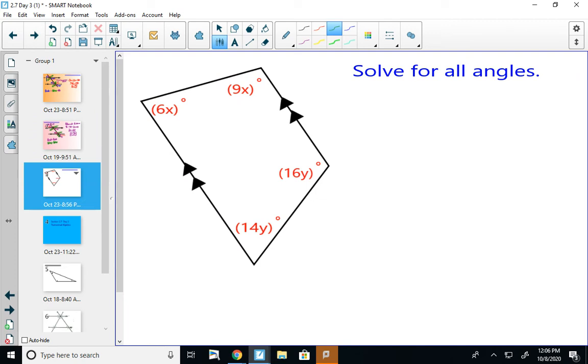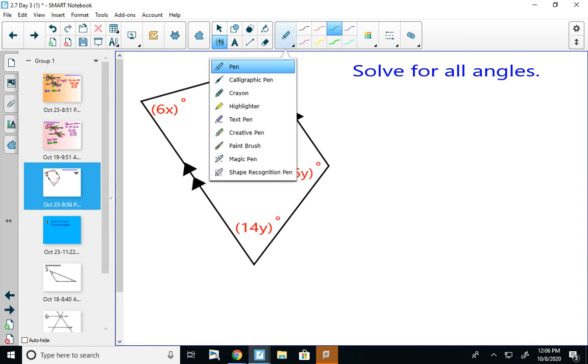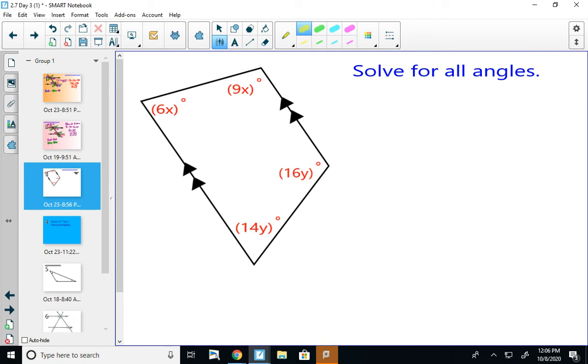So this one's a little bit trickier solely based on the fact that this picture doesn't look like the pictures we've been looking at, but we do still have parallel lines in it. Notice that this line and this line are parallel. They're marked by those two arrows.